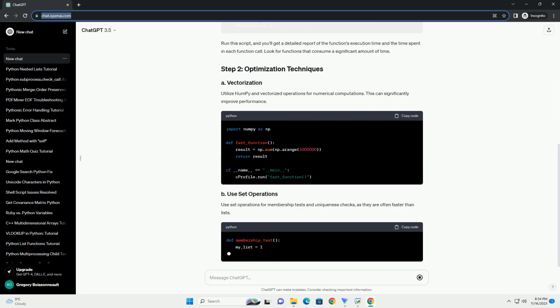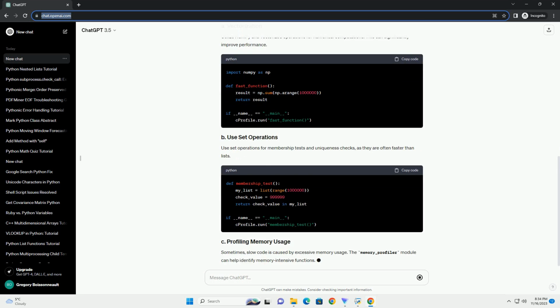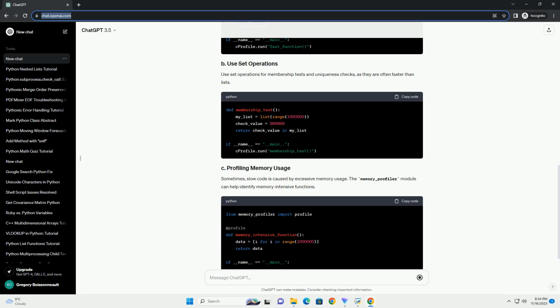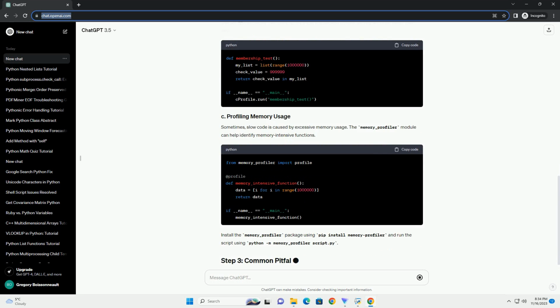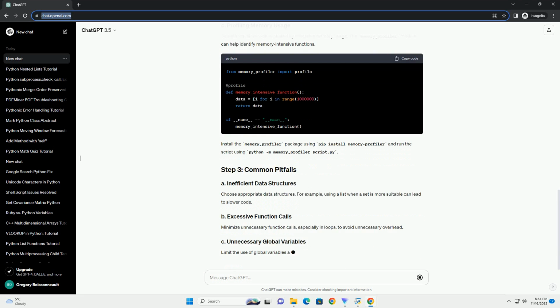Profiling is the process of measuring the performance of your code to identify areas that need improvement. Python provides built-in modules for profiling, such as cProfile and timeit. Let's start with an example.